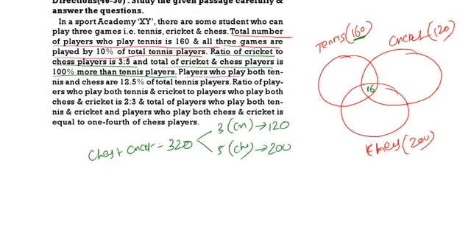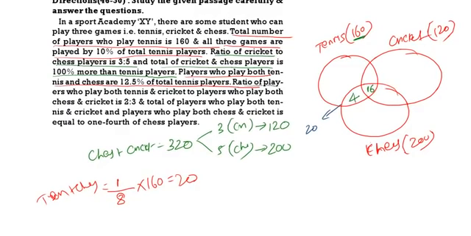Players who play tennis and chess are 12.5%. 12.5% means 1 by 8. Total tennis players 160, so tennis plus chess is equal to 20. This part, tennis plus chess, should be equal to 20 in total. Already we are having 16. So what is the remaining value? The remaining value will be 4.